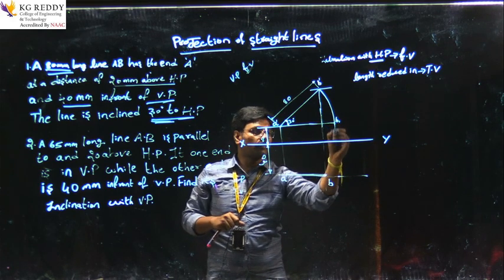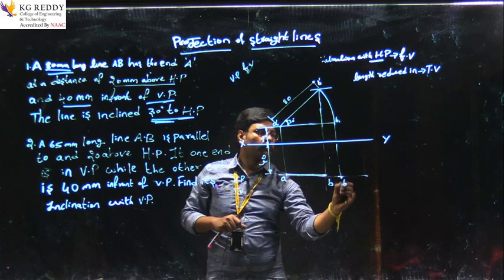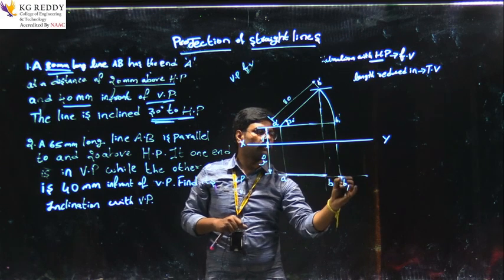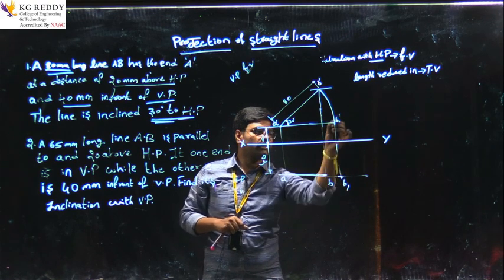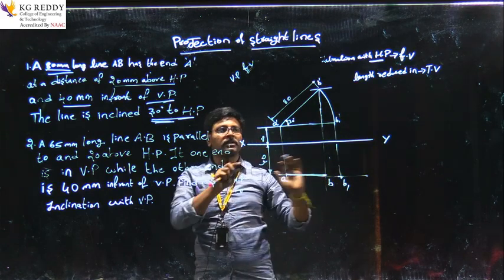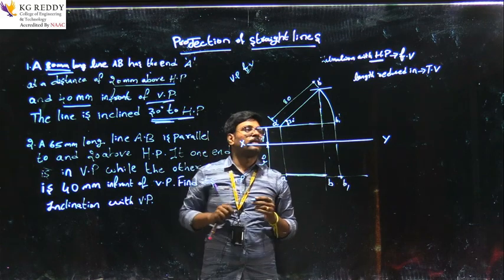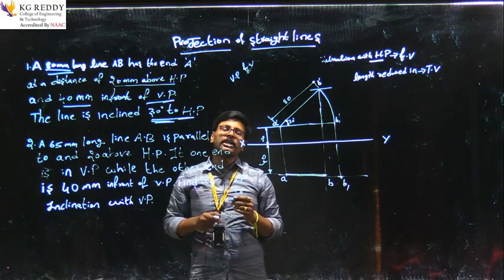And what about the top view after it becomes parallel? This is the parallel. This is B1 dash and this is B1. Just projections, no need of any joining lines, nothing. This is the total inclination with the horizontal plane. And the next problem, that is inclination with the vertical plane.